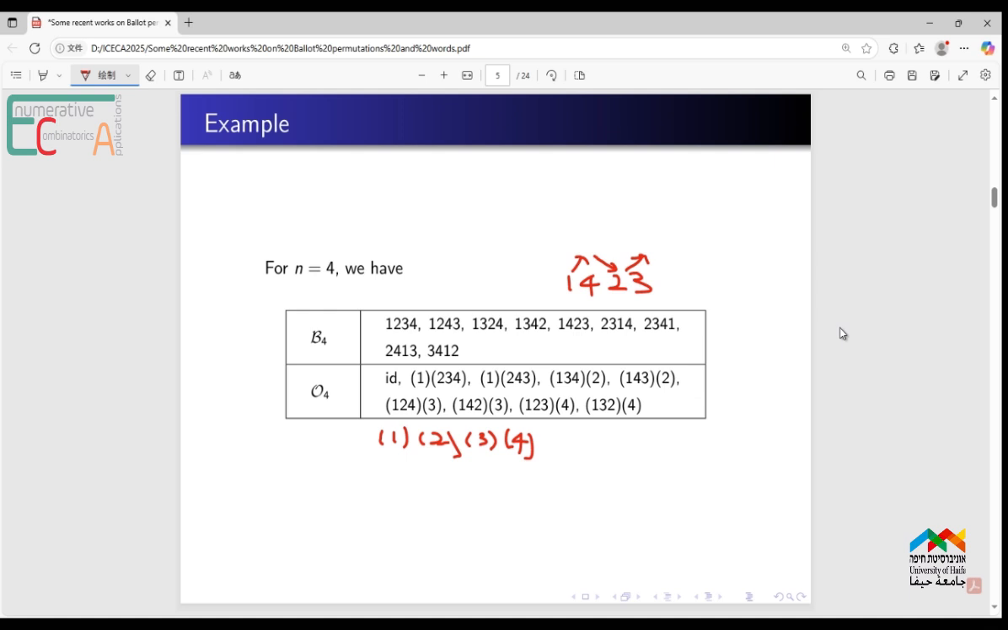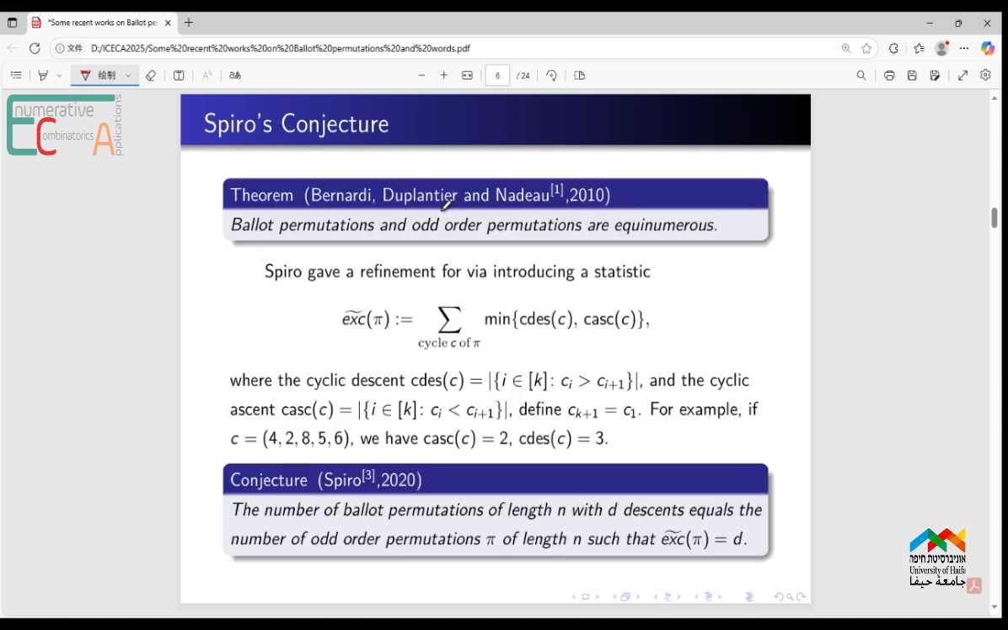In 2010, Bernardi, Duplantier, and Nadeau proved that Ballot permutations and odd-ordered permutations are equinumerous. Spiro gave a refinement by introducing a new statistic, exc-idence of pi. It is the sum over each cycle C of pi of the minimum of the cyclic descents and the cyclic ascents. For example, here is a cycle C.